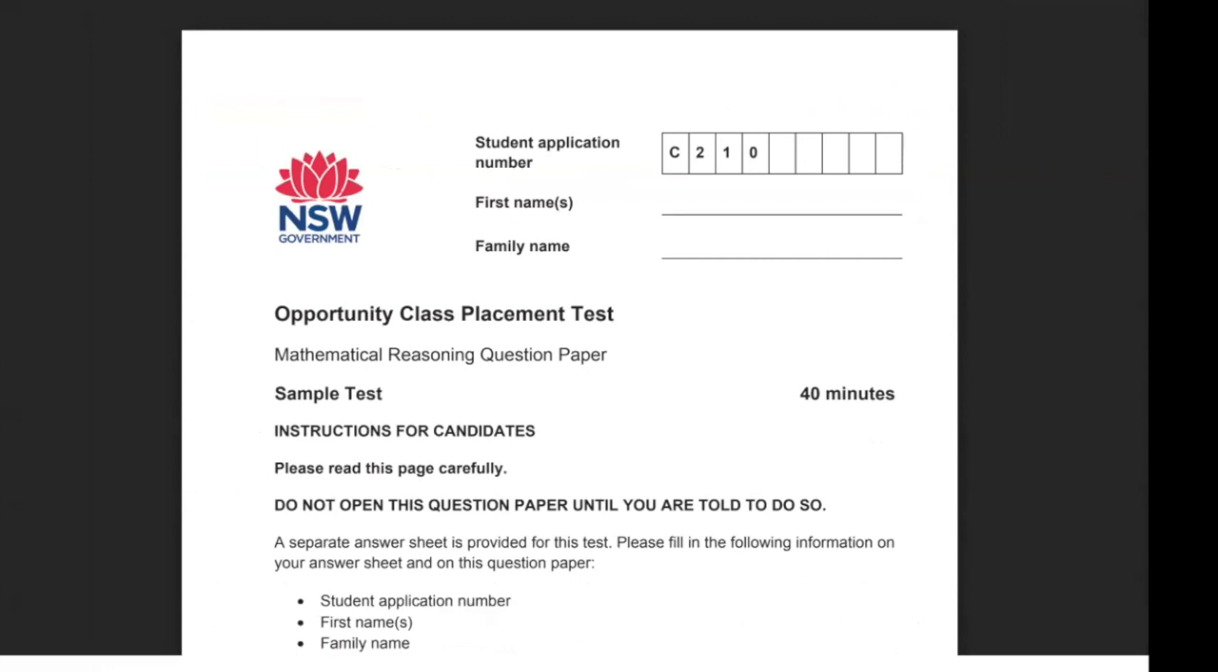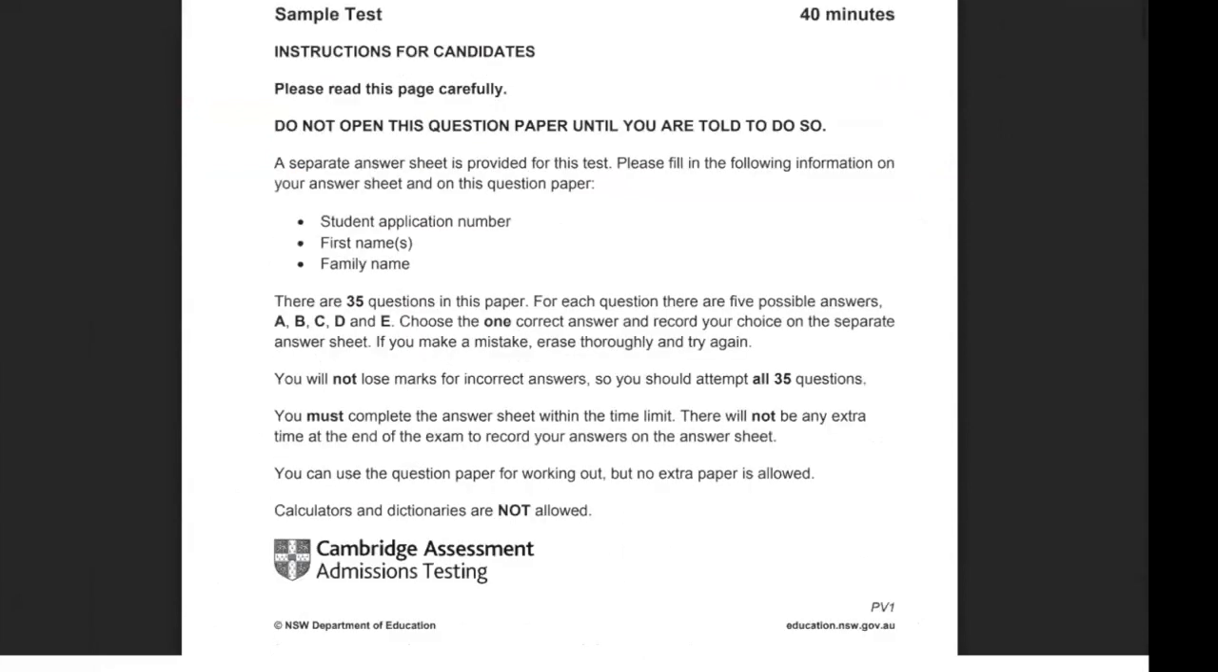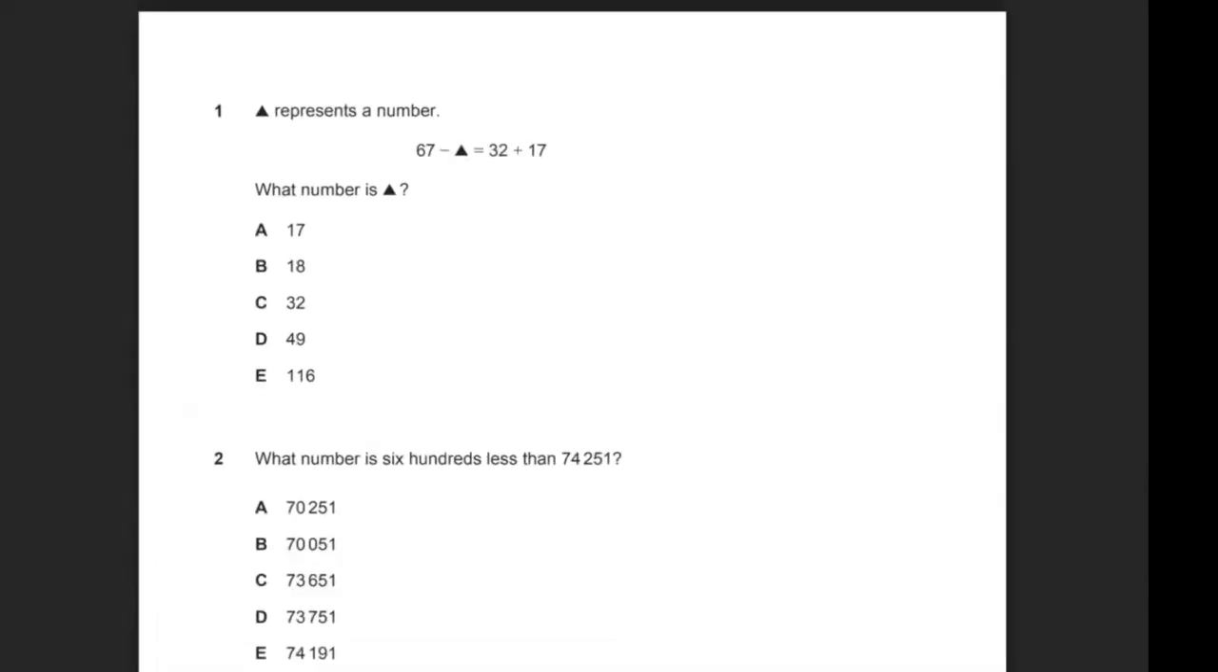My name is Chris, and I will be going through the OC class placement test mathematical reasoning paper that was released a few days ago on the government website. It will give you a good idea of how the OC mathematical reasoning section will look like when the students do this exam in July. So hopefully you guys enjoy the explanations, and we will go through every single question that's in this paper.